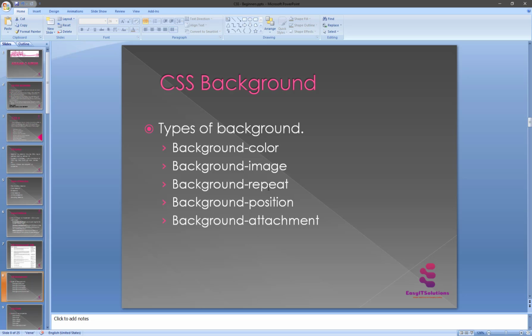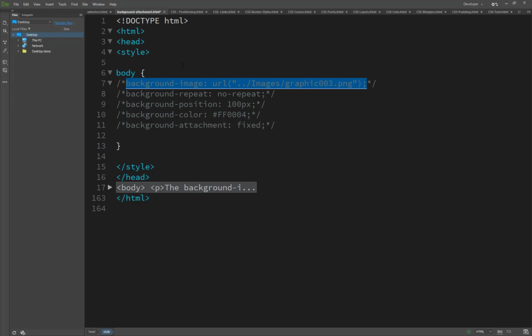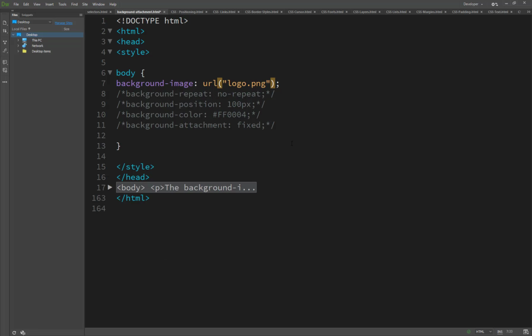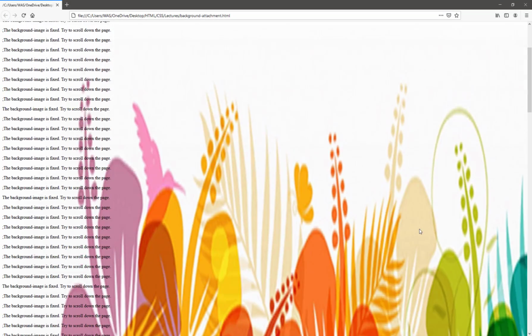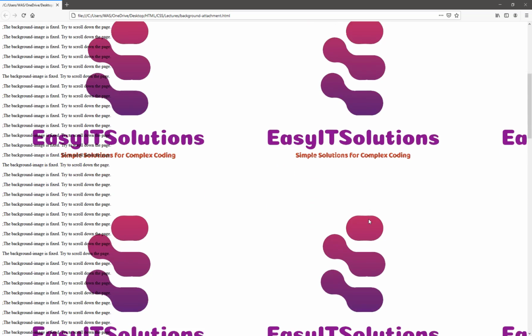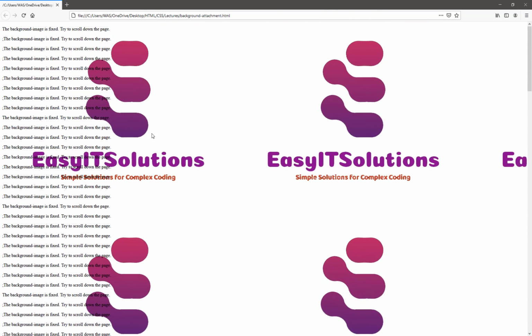background repeat. So what is the background repeat? Let's suppose I have just changed the image, browse and select logo.png. Now you will see this is only one image, but logo.png is repeated many times, because its width and height do not match my PC screen.